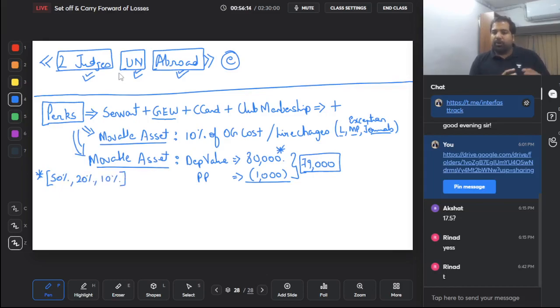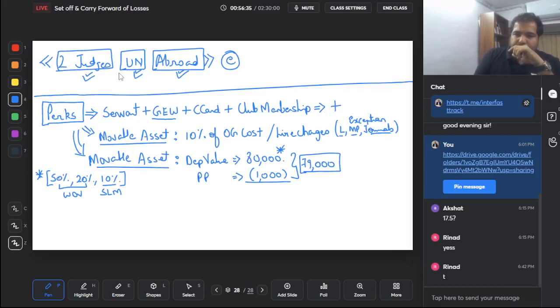So basically they have only three rates. First, any laptops, etc. with memory 50%, motor cars 20%, other assets 10%. The 50 and 20 is on WDV basis, and this 10% is on SLM basis. Keep that in mind. We'll use an example also to find out this.